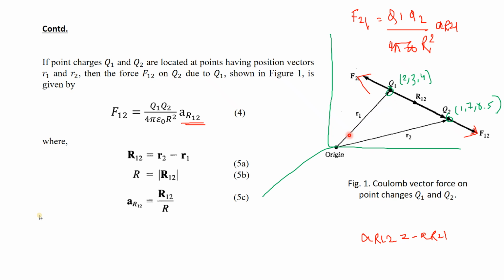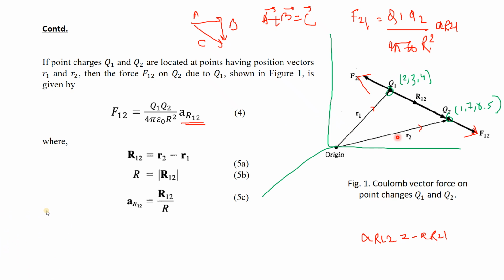It is possible only if you extend a line from the origin to the point q1. You know this value, and the direction is like this. Then you again extend a line from the origin to the point q2, and the direction is like this. Now these vectors are like this, so we know vector addition: vector A plus vector B gives us vector C. So A plus B gives you C. We know this.